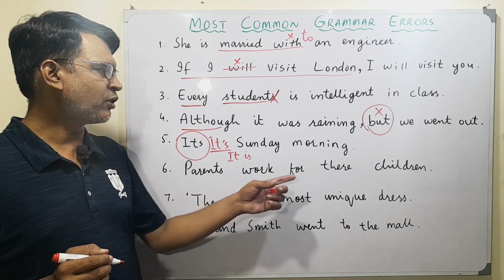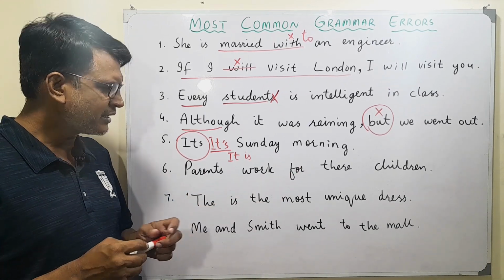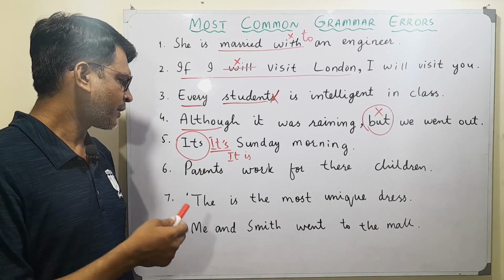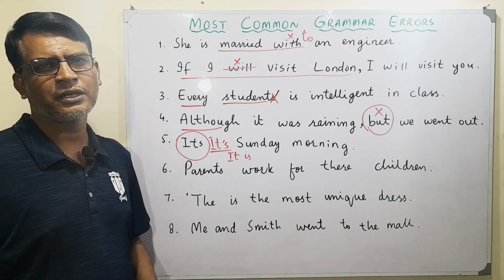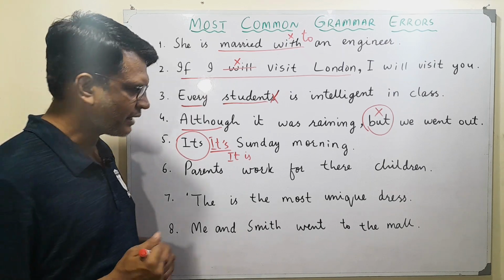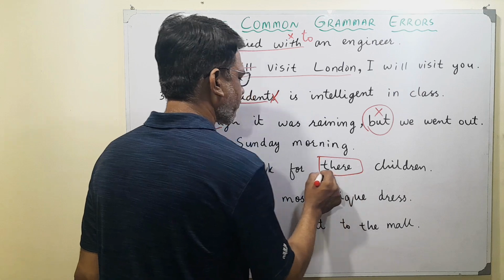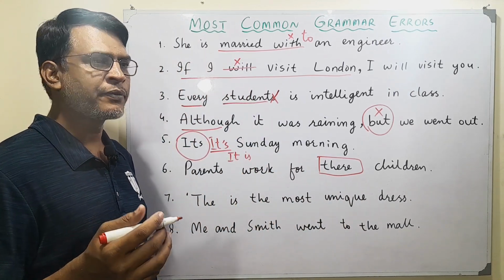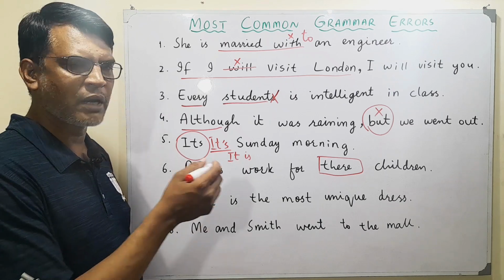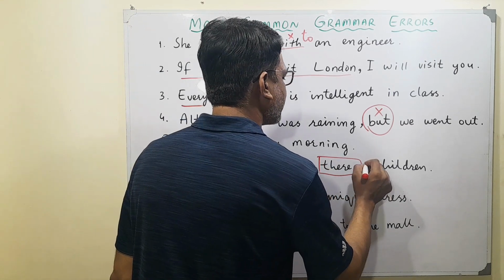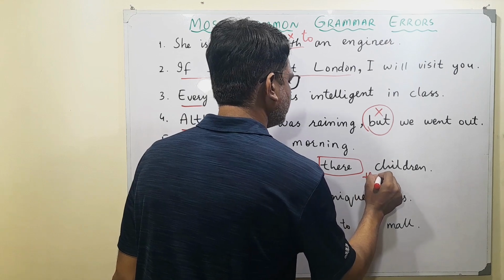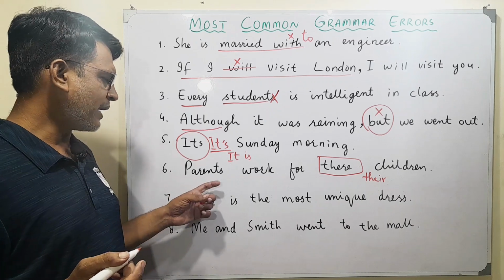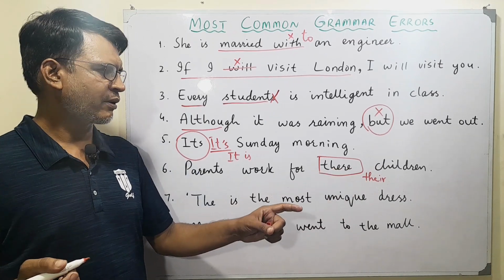Then we have, parents work for their children. If you read this sentence, the sound of the sentence seems okay. Parents work for their children, but there is a hidden error, and the error is with this part. This is a demonstrative pronoun. We cannot use a demonstrative pronoun over here because here we need a possessive pronoun. We say their. So parents work for their children, not there.